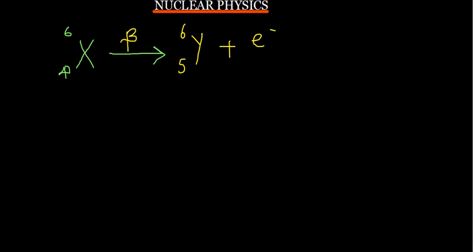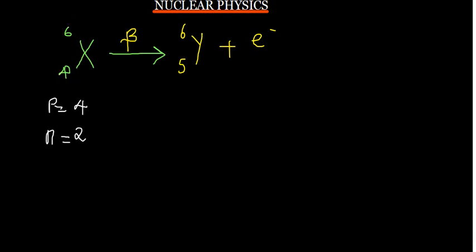Let's consider the reactant side. How many protons do we have? From this number, we have 4 protons. Now we know the mass number is 6, so how many neutrons do we have? We remove 4 from 6, and the neutrons remaining are 2.